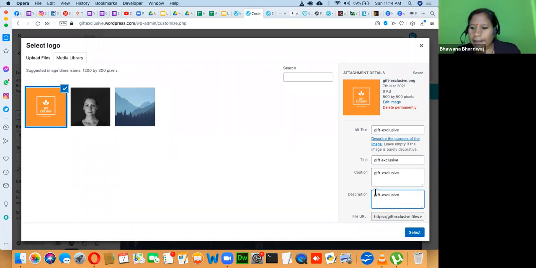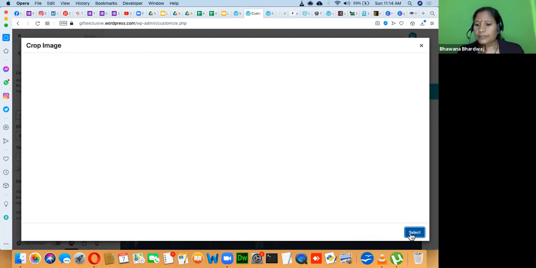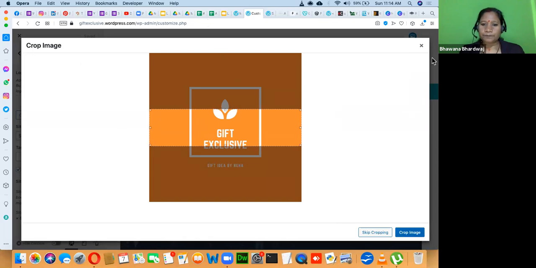Yes, Ananya, all fine. Wherever there is an opportunity to write meaningful text, that text will be available to Google for that image. Google understands text very, very well. Nice. Thank you. You can select it.